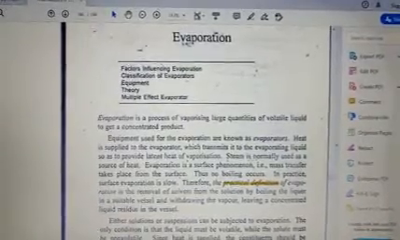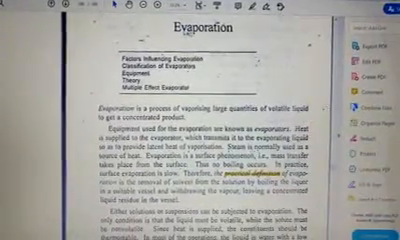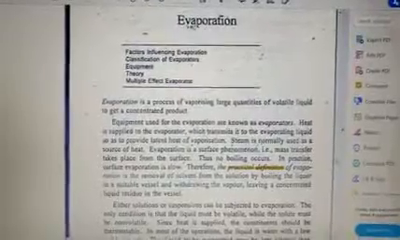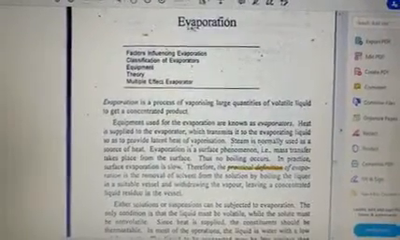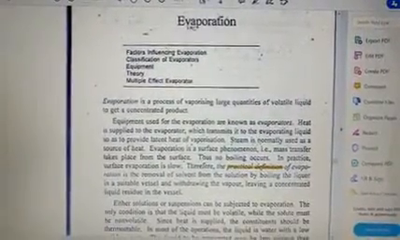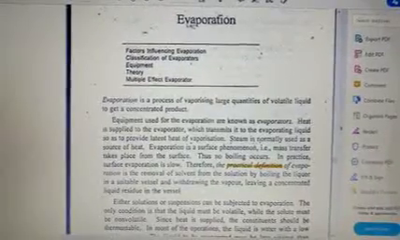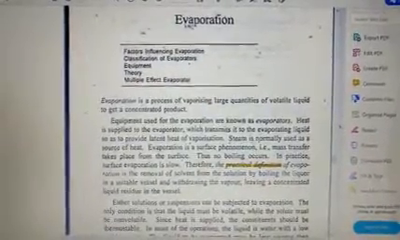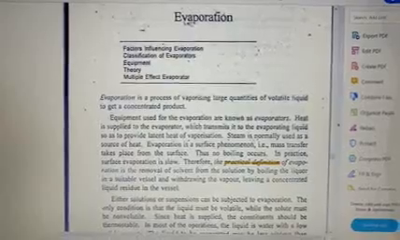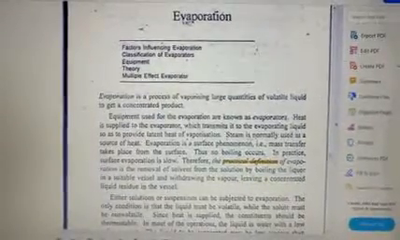Good morning, students. So today we will be starting with unit 2.1, that is evaporation. First we'll see a general definition in layman's language of what evaporation is, and then we'll see the practical definition of evaporation. So what is evaporation?